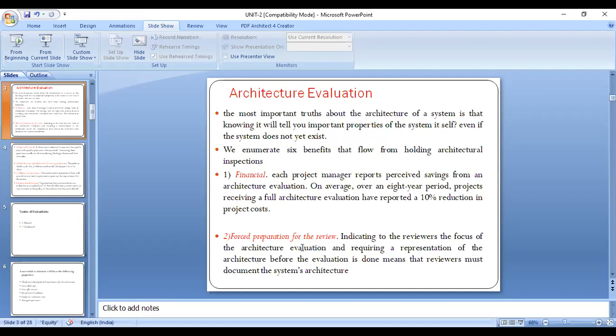If the current existing people are not preparing the documentation properly, then the new team members can't understand the project clearly. So such kind of problems will arise if the documentation is not clear and not up to date. So if we are going to inspect or analyze that, then automatically the team members should get the documentation ready for review, isn't it? So that is one of the benefits.